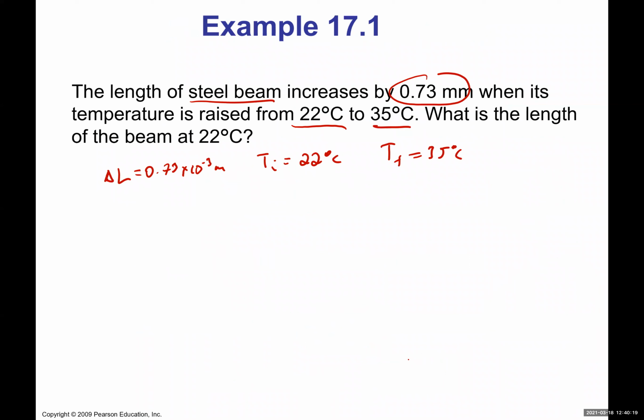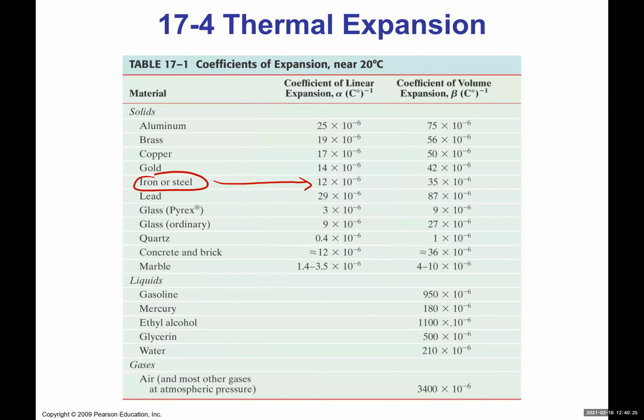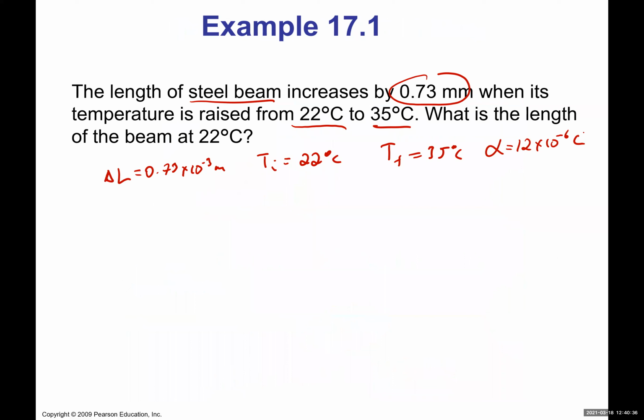That means I can come back and say alpha is equal to 12 times 10 to the negative 6. Also look at the units, right? Per degree Celsius or per Kelvin. So technically, because it's delta T, it can be either way. So 12 times 10 to the negative 6 Celsius to the negative 1. Okay. Now, what I have is delta L is equal to L naught, let's say, times 1 plus alpha times delta T.